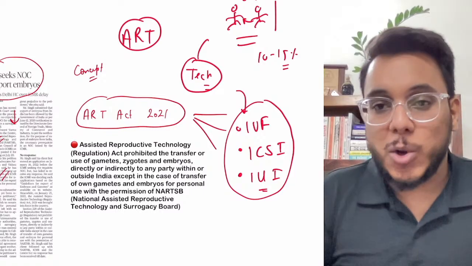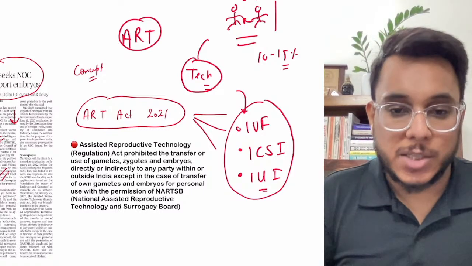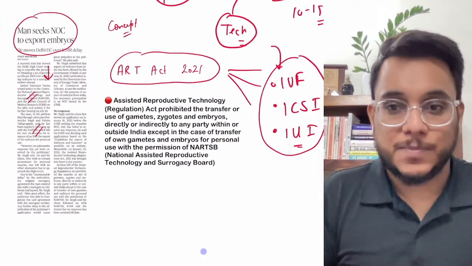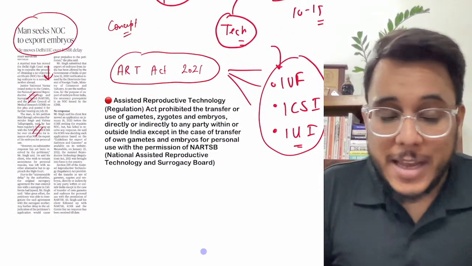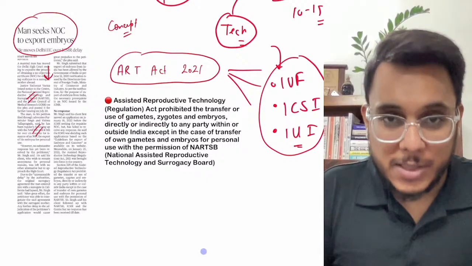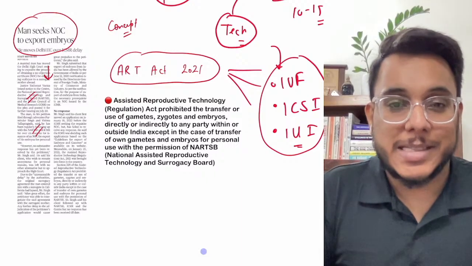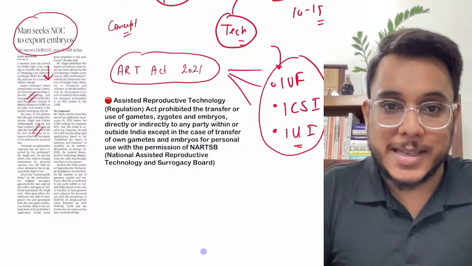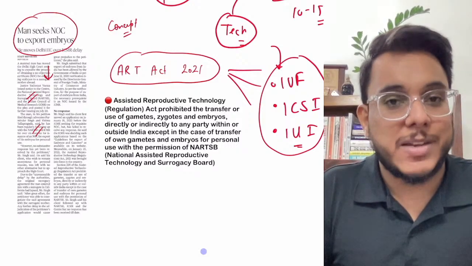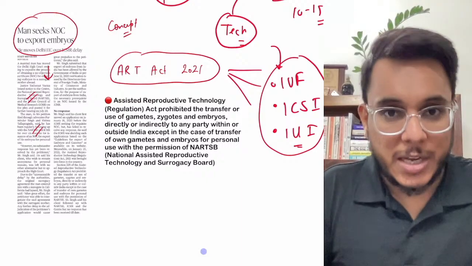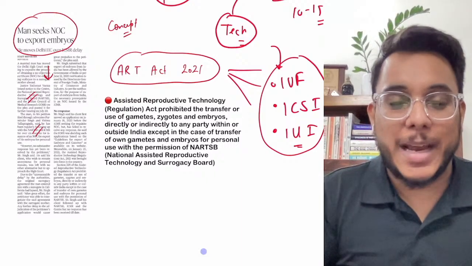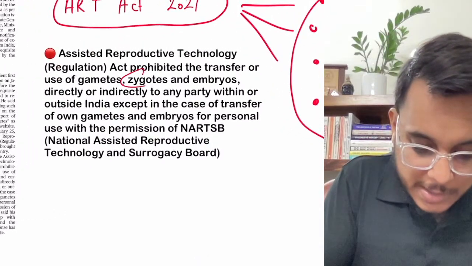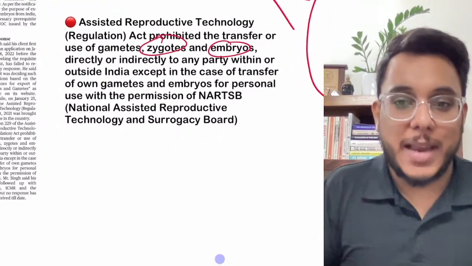Now, guys, assisted reproductive technologies involve the handling of gametes. What are gametes? Gametes are the sex cells. There are the female gametes, the female sex cells, which are the oocytes, eggs, and then the male gametes are there. So gametes, zygotes, and embryos are to be handled in ART.